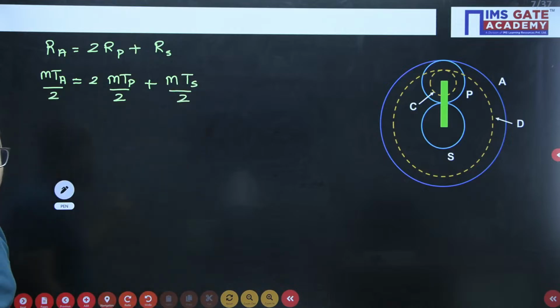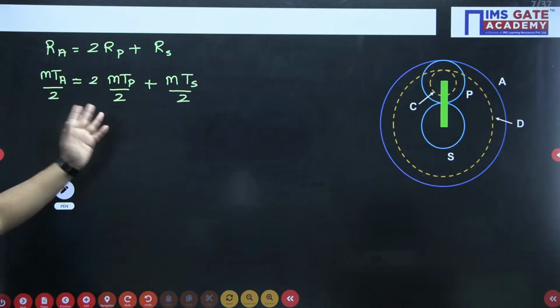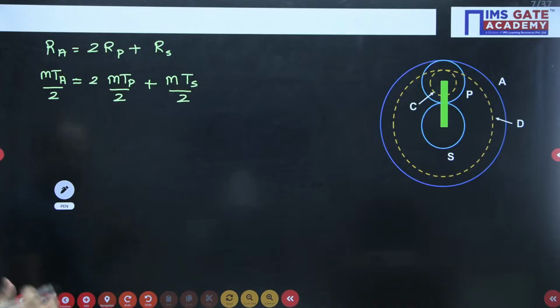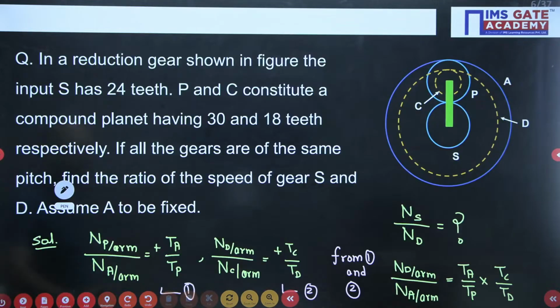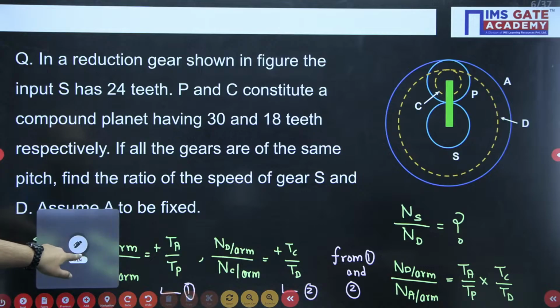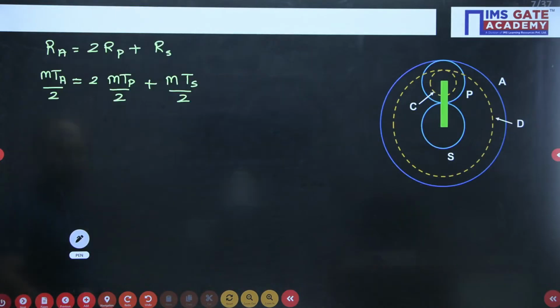Now remember this point, everyone: the module will remain the same because in the question itself they have given the same pitch.